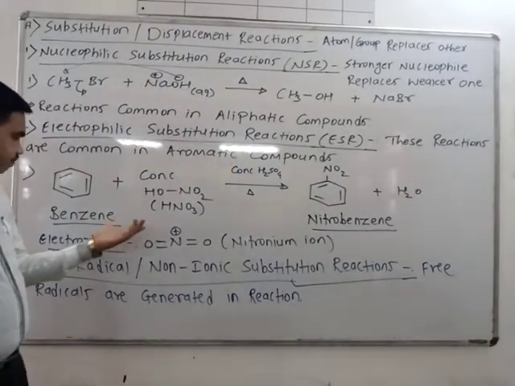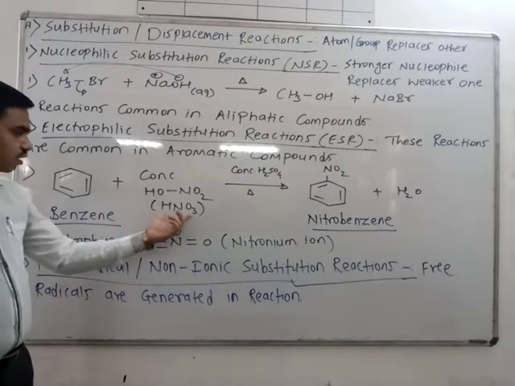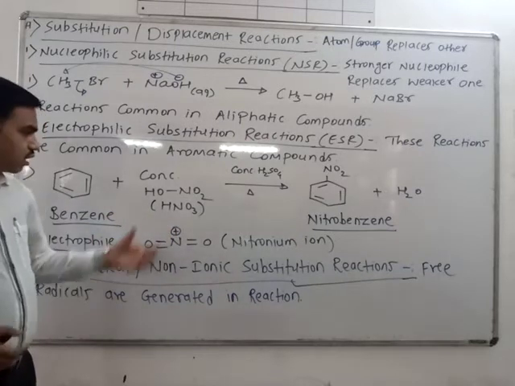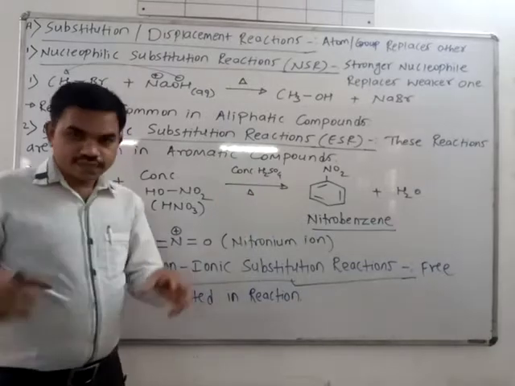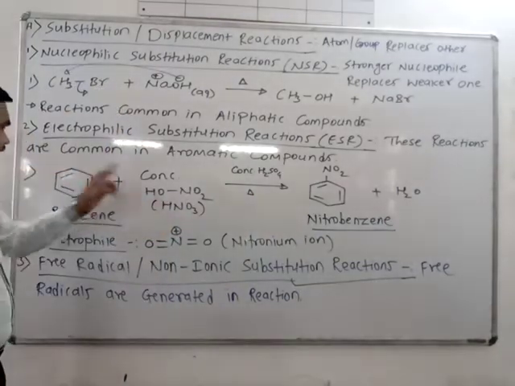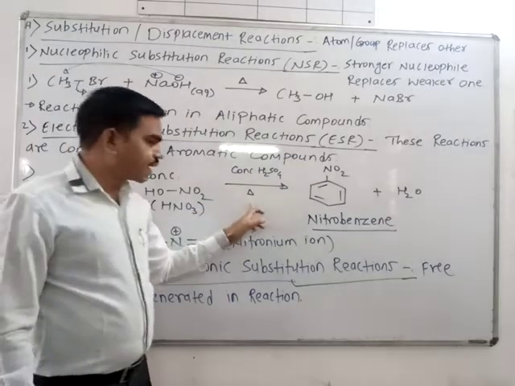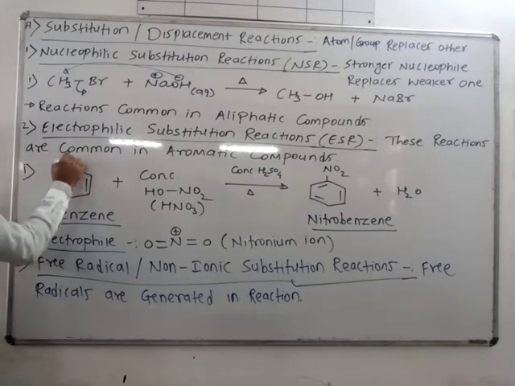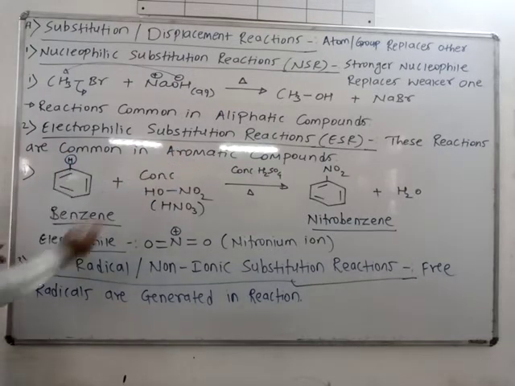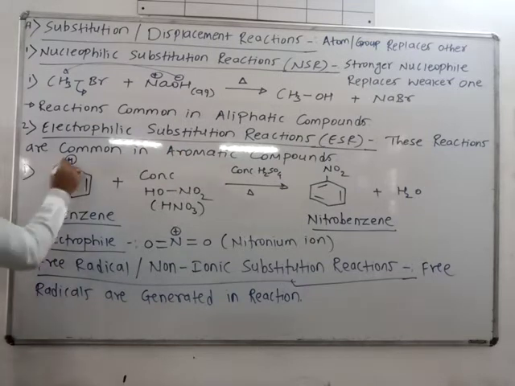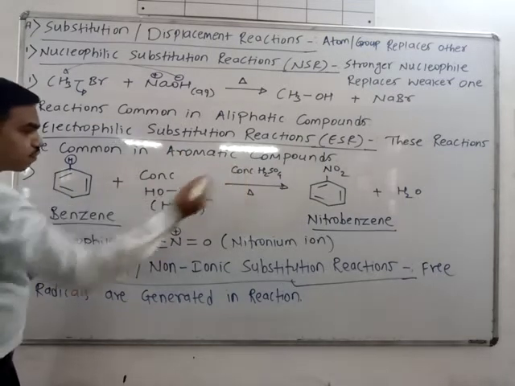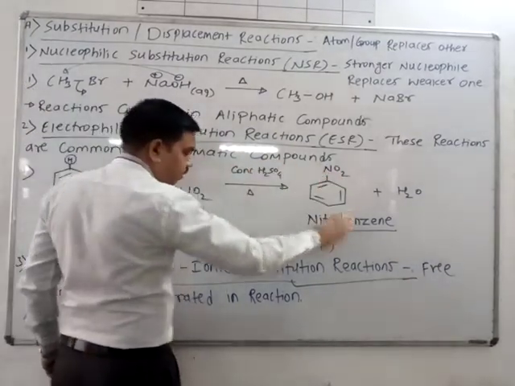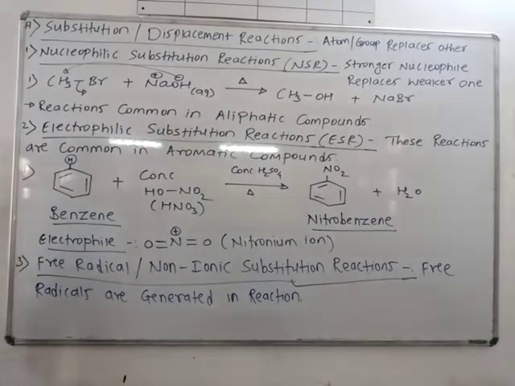So now see here, this is benzene. You have to mix here the concentrated nitric acid and sulfuric acid, and then this mixture is added into the benzene, and you have to heat the reaction. Okay. So this hydrogen atom is replaced by NO2, H2O is liquid to form water, and this NO2 comes here. So in this way this product is formed, nitrobenzene.